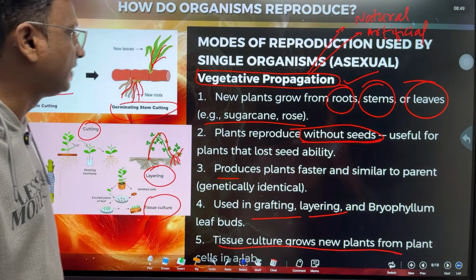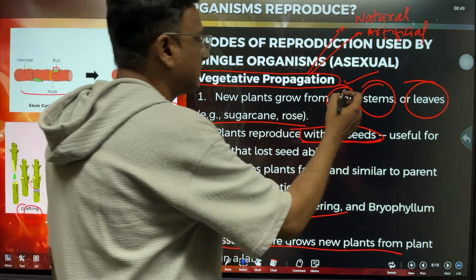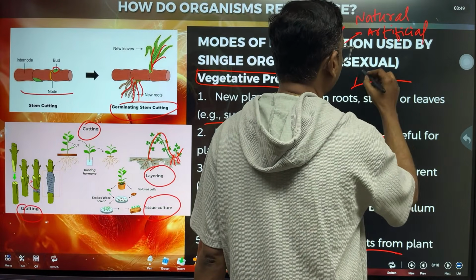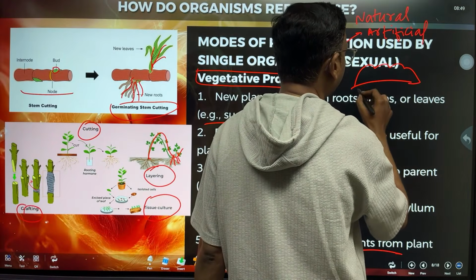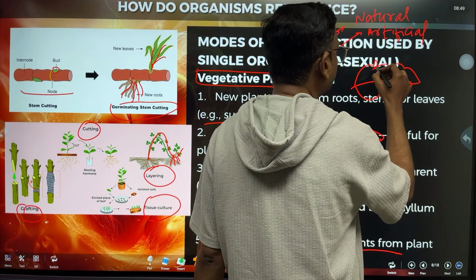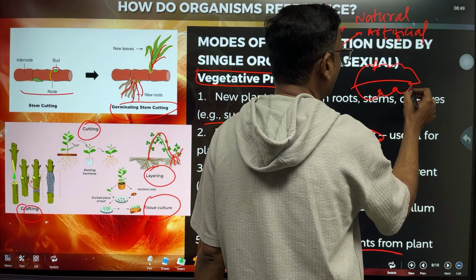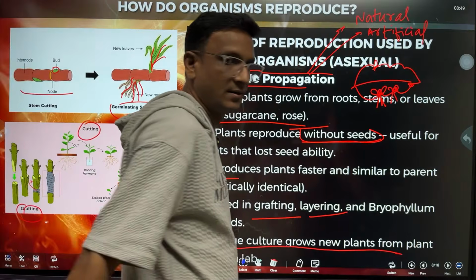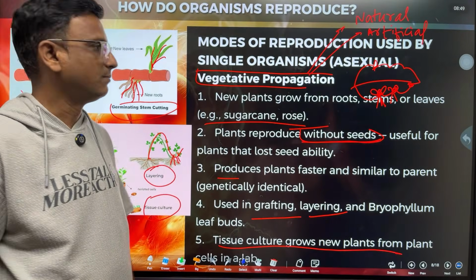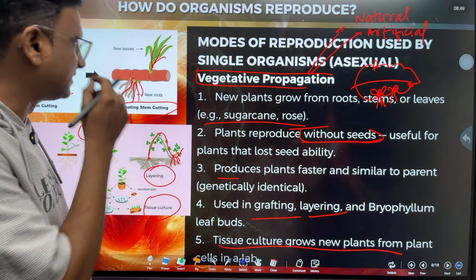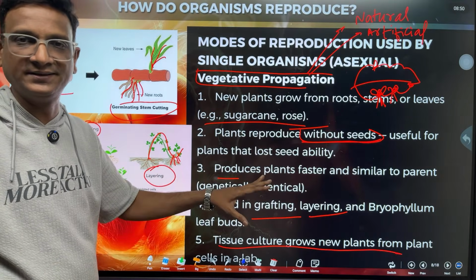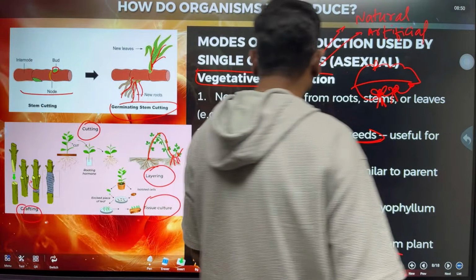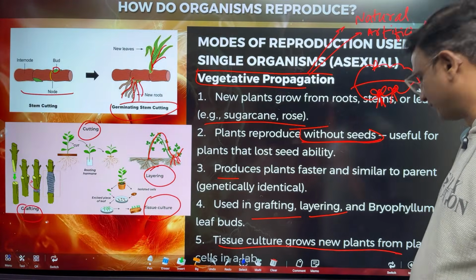Bryophyllum. Bryophyllum has leaf buds. I am drawing it here. The bryophyllum leaf will be like this and it will have buds on the edges. From here new plants will come. Okay, so that is bryophyllum. So tissue culture, these are all the vegetative propagation techniques. Vegetative propagation is of two types, natural and artificial. Okay, right.